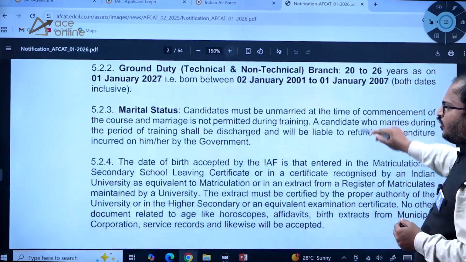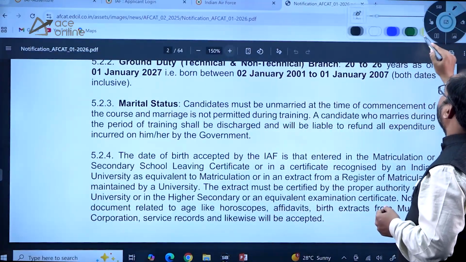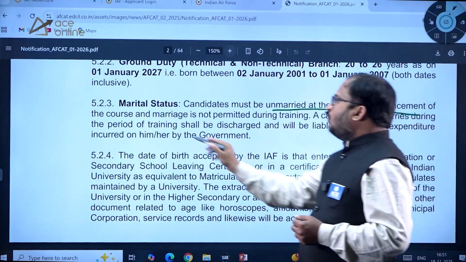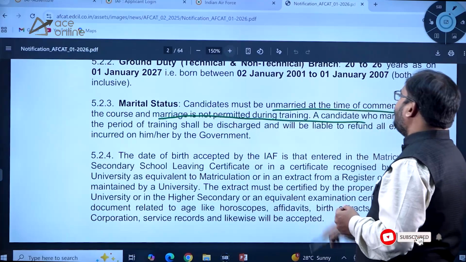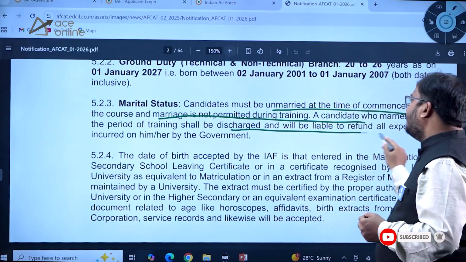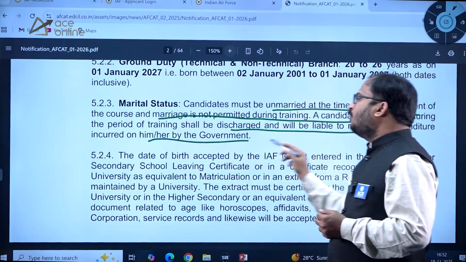So here one more important thing is candidates must be unmarried at the time of commencement of the course, and marriage is not permitted during training. A candidate who marries during the period of training shall be discharged and will be liable to refund all expenditure incurred on him/her by the government.